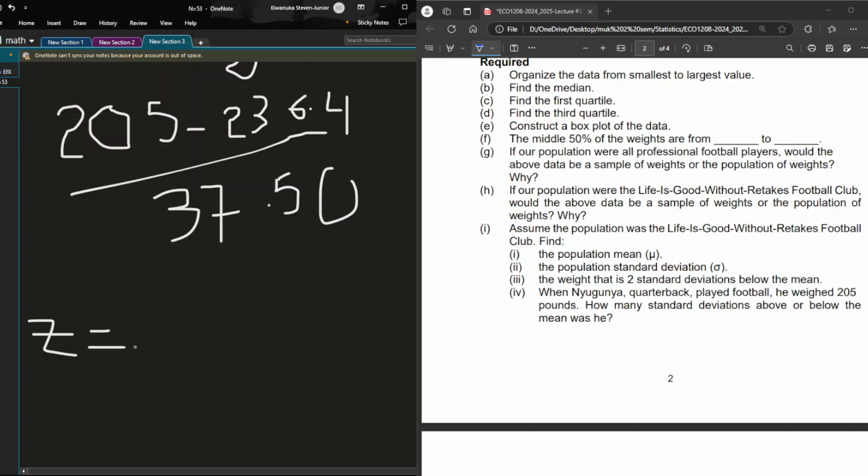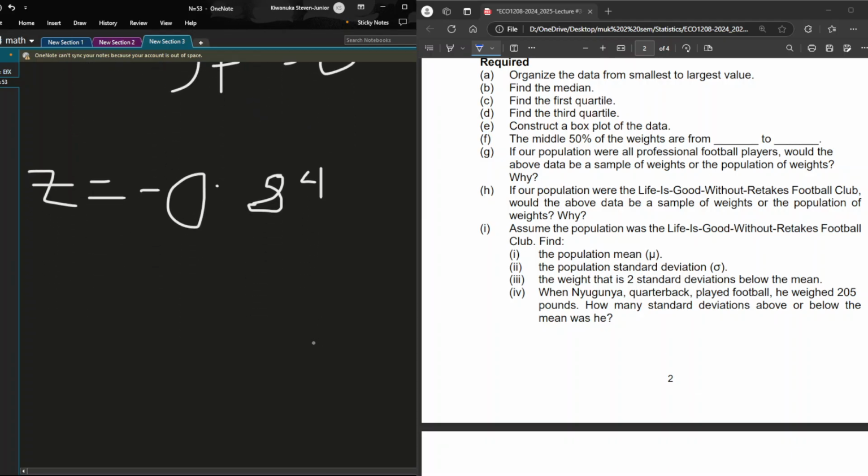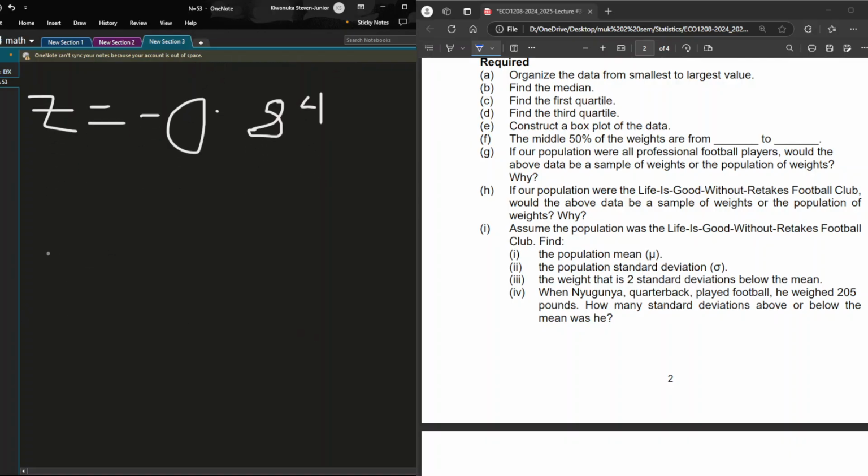Our z becomes negative 0.84. So what conclusion do we draw from something which is negative? We realize that Nyugunya's weight is 0.84 standard deviations below. Why are we saying below? Because it's a negative. So the conclusion is: Nyugunya's weight is 0.84 standard deviations below the mean.